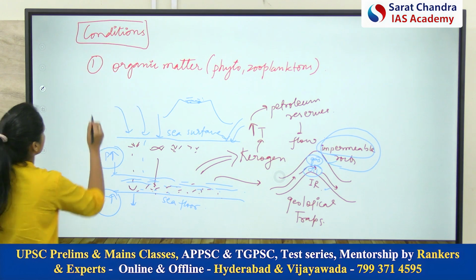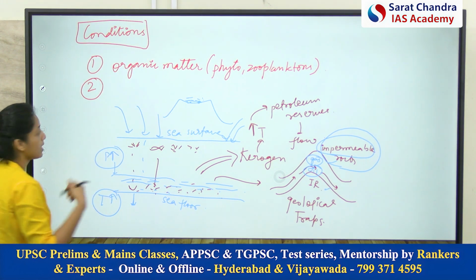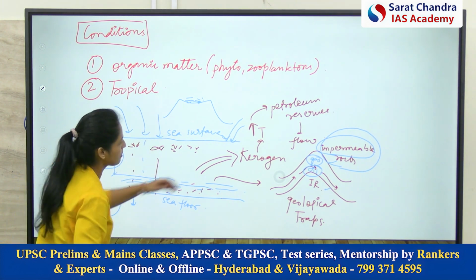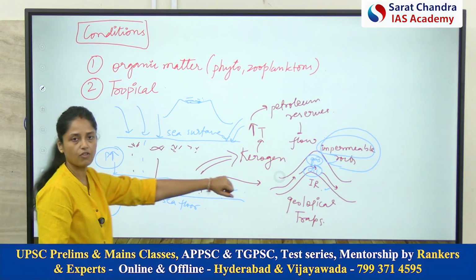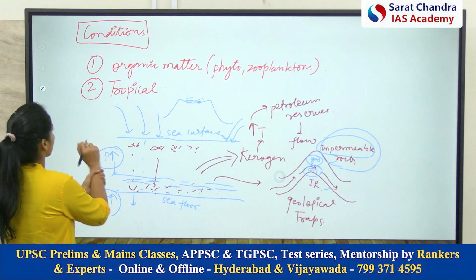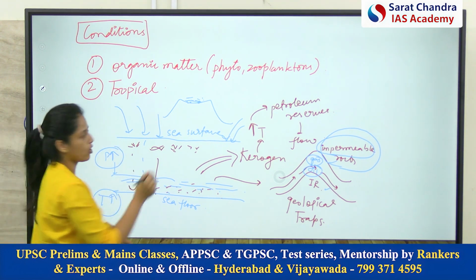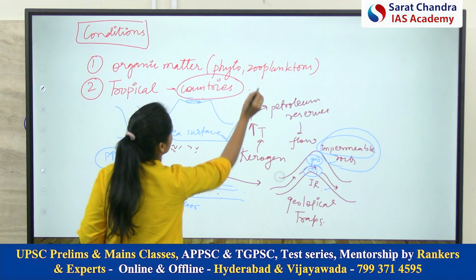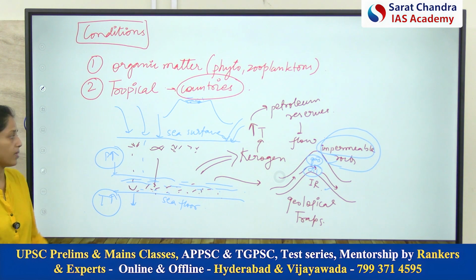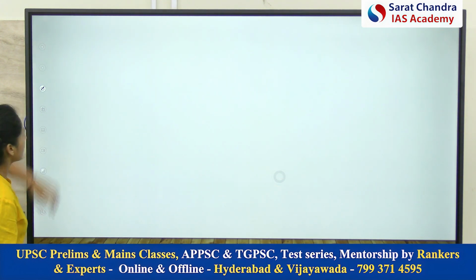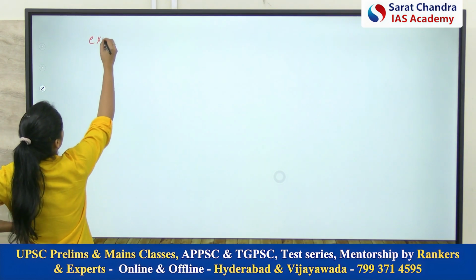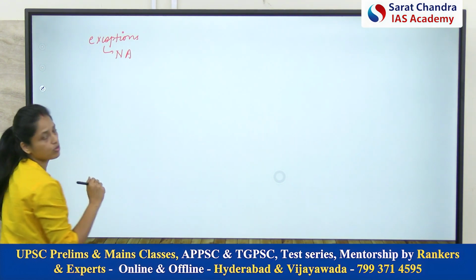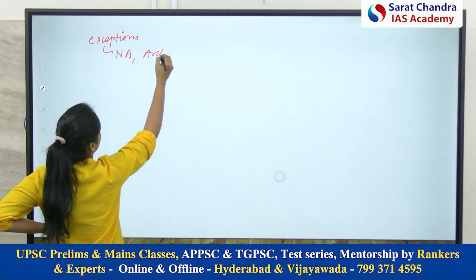Now, the second condition is the tropical climate, basically the presence of high temperature. So we can say all the countries in the tropical region will have favorable conditions for the formation of petroleum. But please note one thing, that there are some exceptions also, because there are offshore oil reserves present in North America also. There are offshore oil reserves present in the Arctic Ocean also.